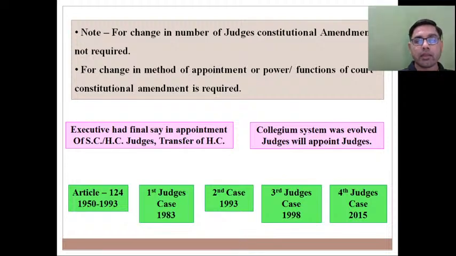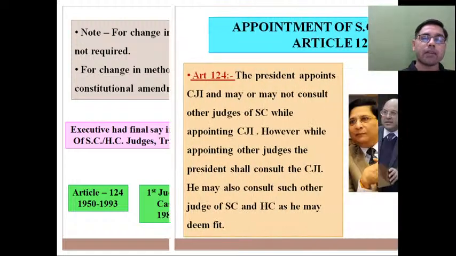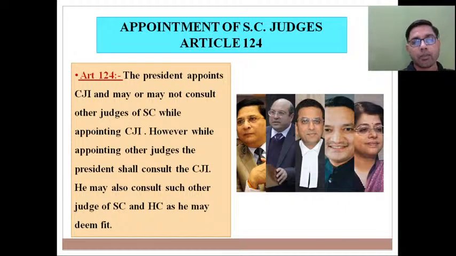have their final say in appointment of judges, how this process got evolved, and for that purpose we need to understand appointment of judges of Supreme Court, कैसे Supreme Court में judges को appoint किया जाता है. This thing we need to understand, and for that purpose for the first time on your screen you may see Article 124. और Article 124 बहुत ही clearly बोल रहा है the President appoints CJI, and while appointing CJI he may or may not consult other judges of Supreme Court.